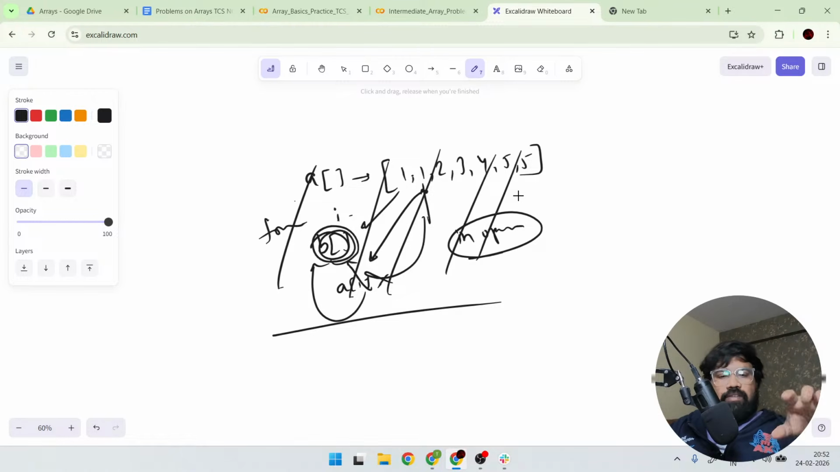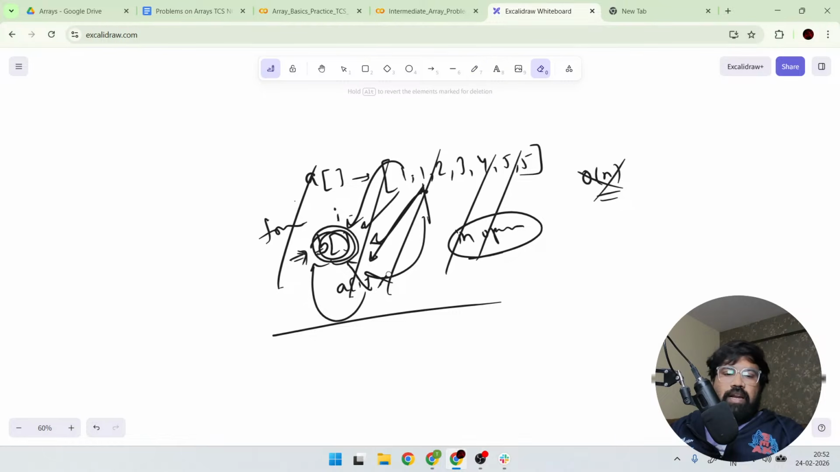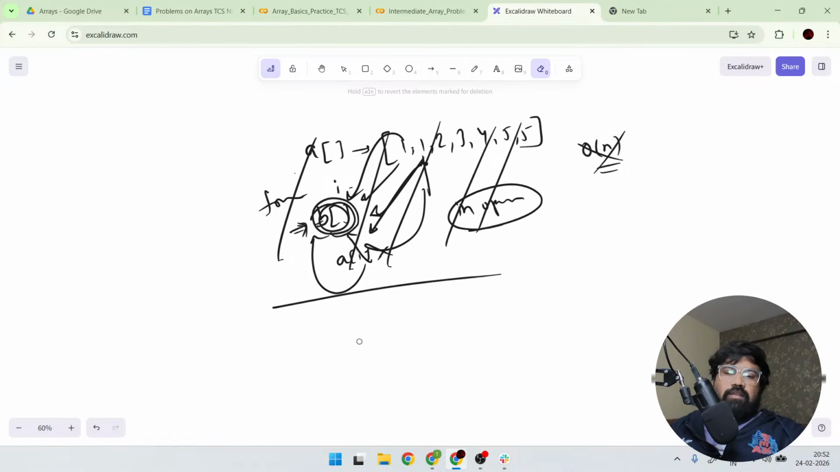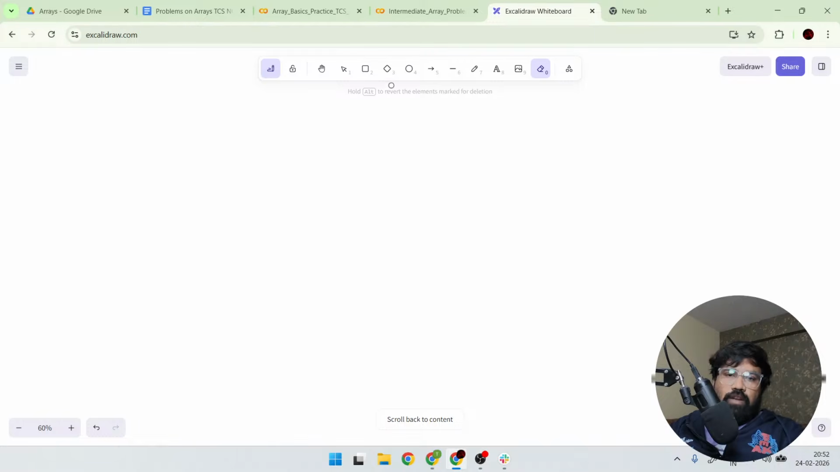Why? Because they will take a second array, and element by element will be moved. And if it already existed, they will skip the iteration, or if it does not exist, they will copy. So again, here you are using the second array, which means your complexity becomes O of n, which is not recommended. Then how can we simply do this? If you carefully see,